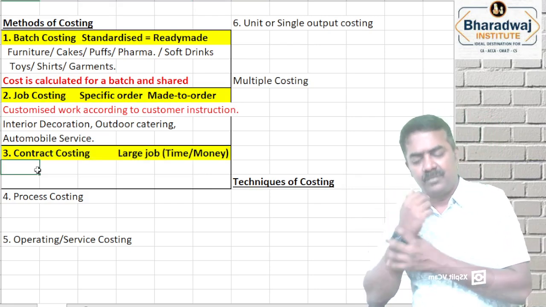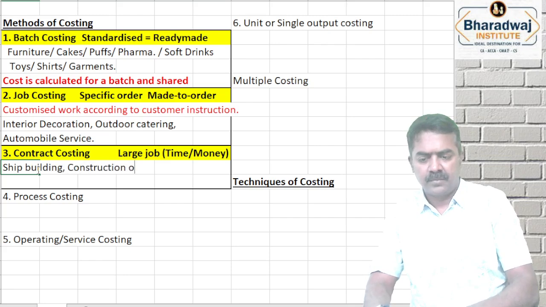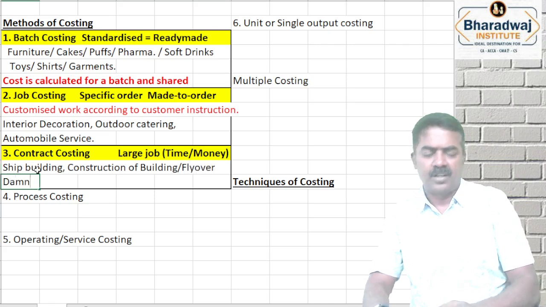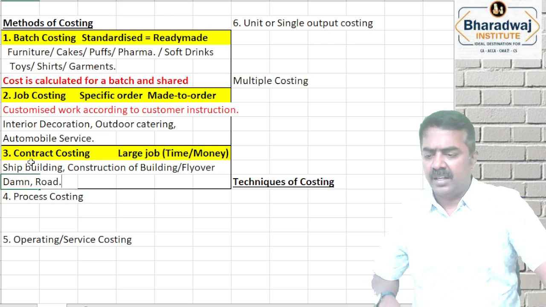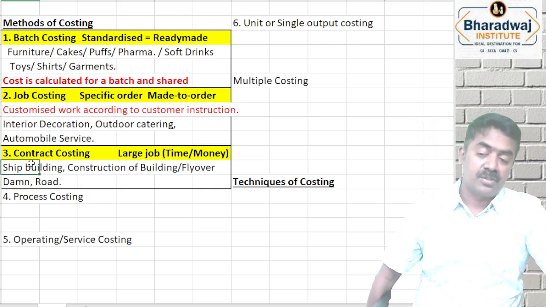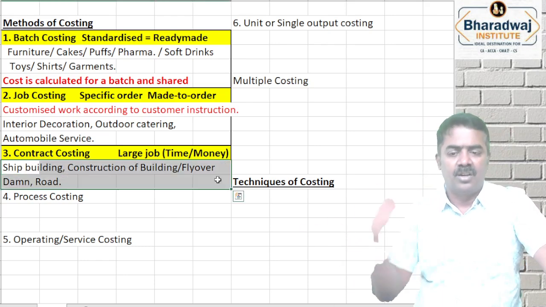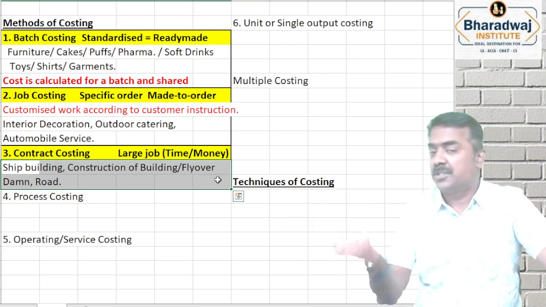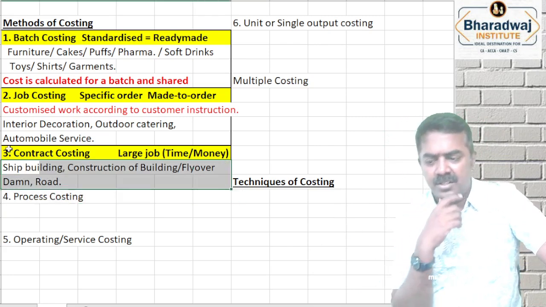Contract costing. For example, ship building, construction of a building, a flyover, a dam, a water dam, a road. It will take a long time. Value is also large. It will take more time. All these, the customer gives the instruction, maybe the government or someone else gives the instruction. According to the instruction only, we are going to do the work. But it will take a long time. That is called which costing?